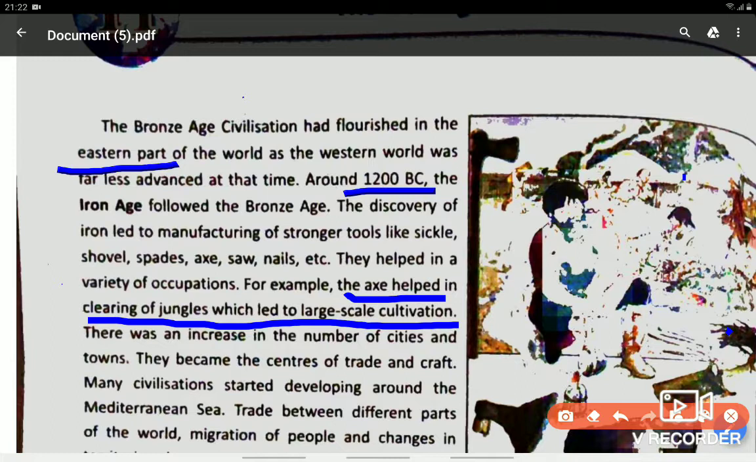There was an increase in the number of cities and towns, as Iron Age not only added a number of occupations, it also brought a number of changes in the life of man. In this way, it also increased the settlement of cities and towns. And along with that, it also added trade and craft, like tools which were made out of iron. Tools made of iron are used for making craft, and trade was also carried on.